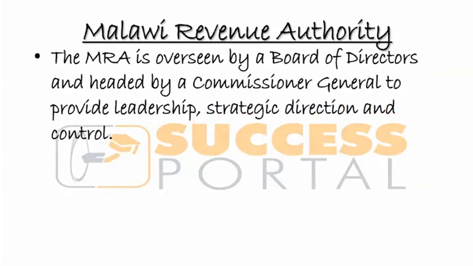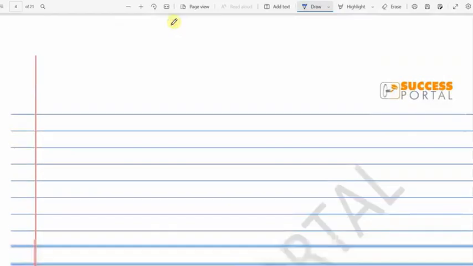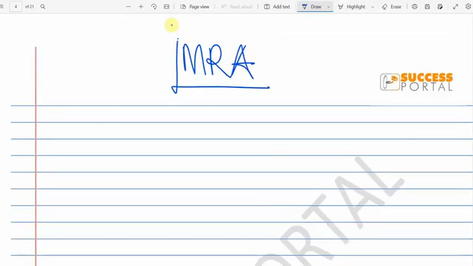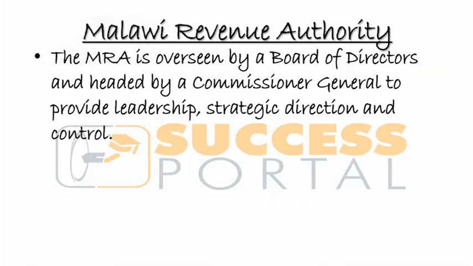Right. Let us look at the structure of the MRA. Let us understand the structure of MRA as a parastatal. The MRA, the Malawi Revenue Authority, a government agency, is basically going to be overseen by a board.